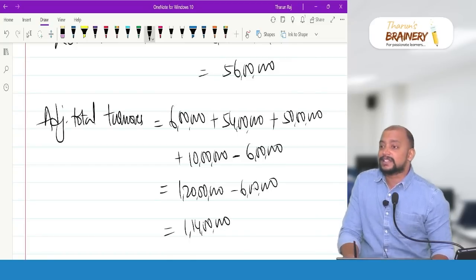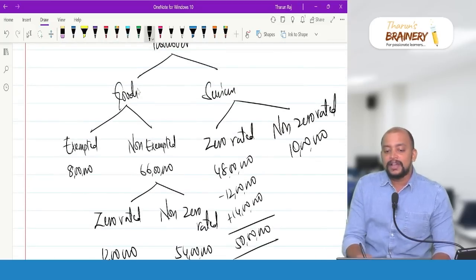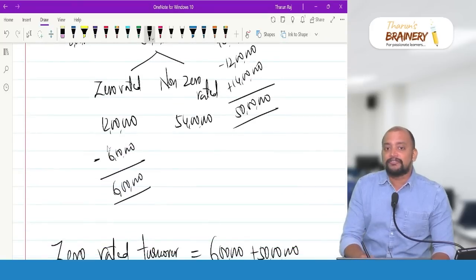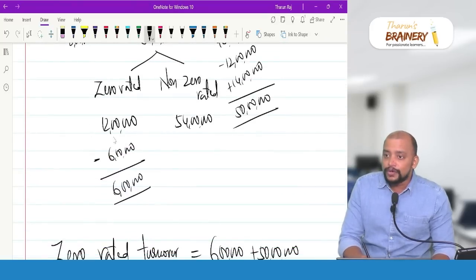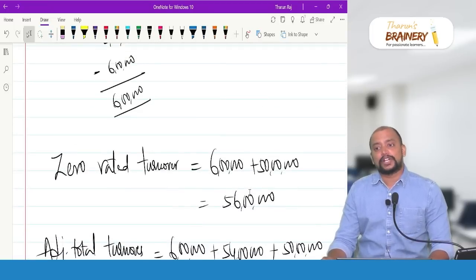So then why did you not exclude this 6 lakhs here? This is goods. For goods, we need to reduce only rule 89, 4A, 4B for goods. Then why did you exclude this 6 lakhs in the adjusted total turnover?